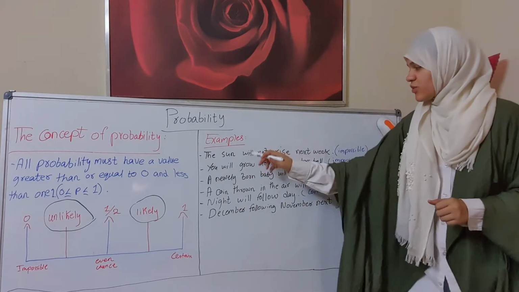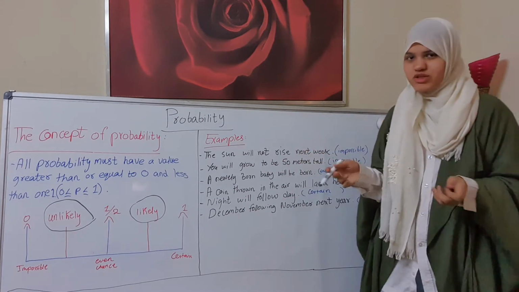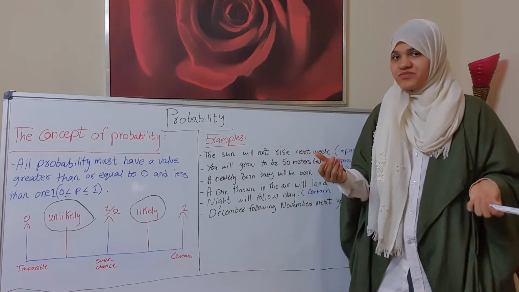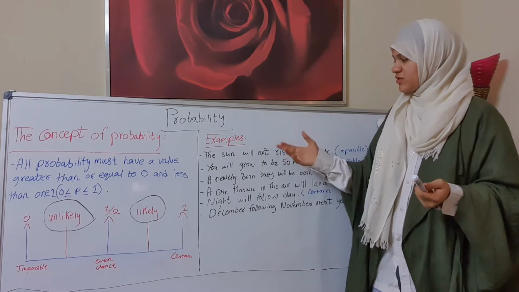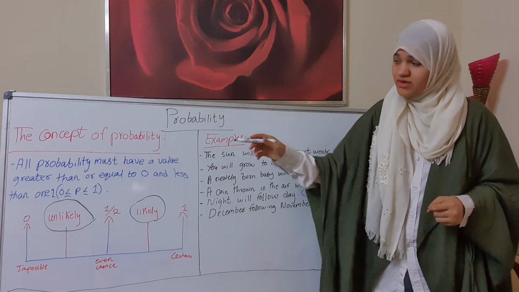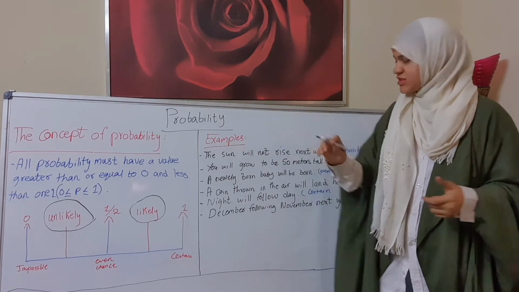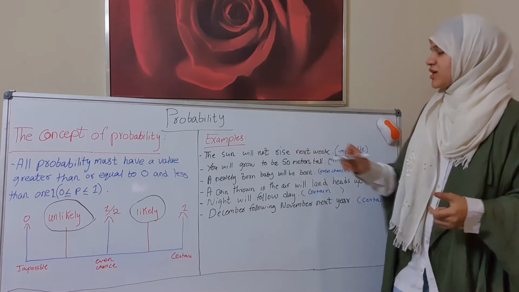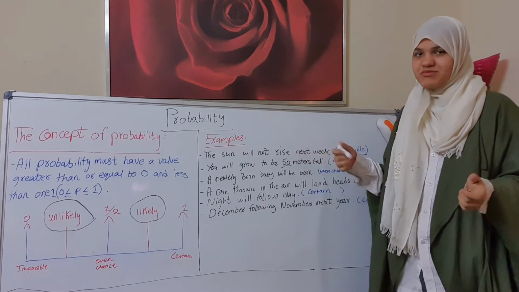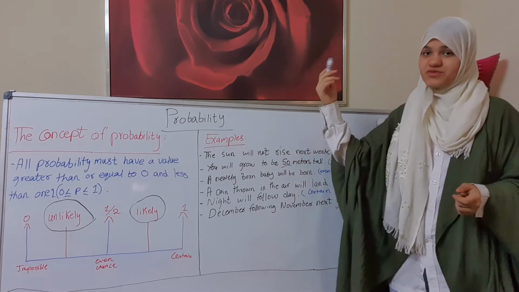Like here, the sun will not rise next week. This thing is impossible. The sun rises every day. So that means the sun will not rise next week is impossible. It is 0, or 0%. Next, you will grow to be 50 meters tall. Who can be 50 meters tall? So the answer is impossible. It is 0.